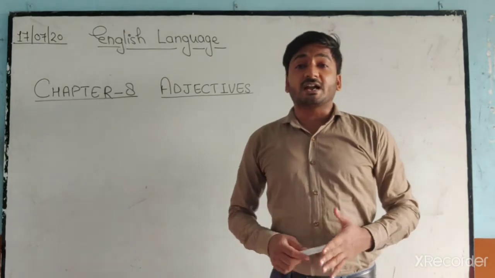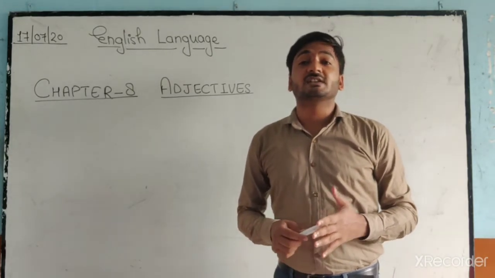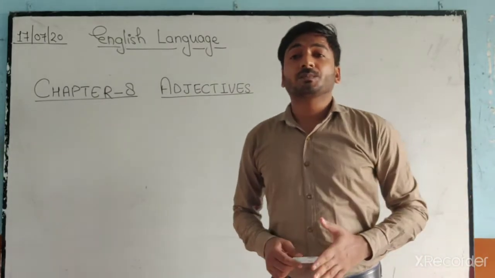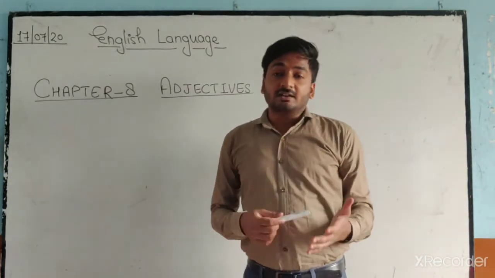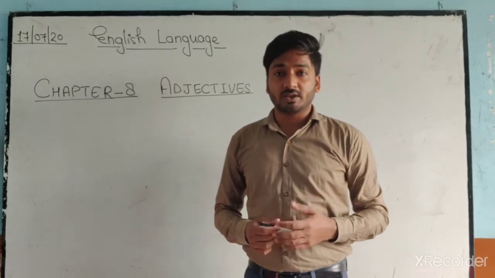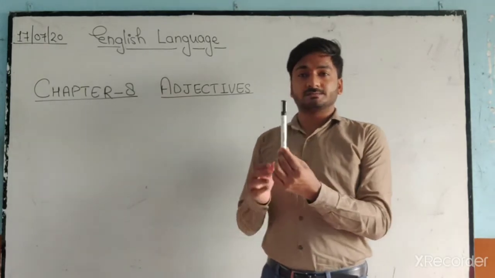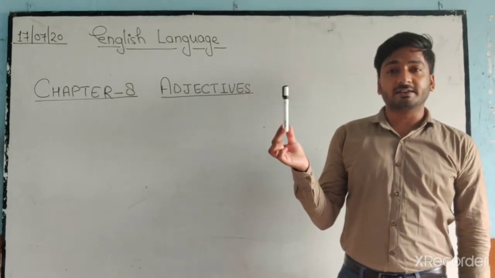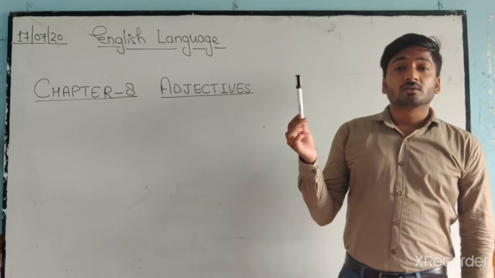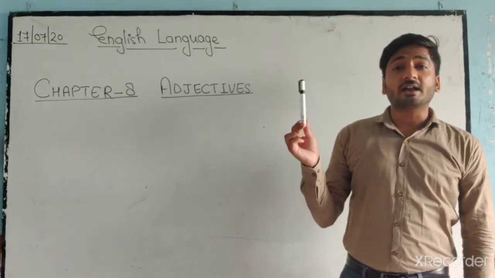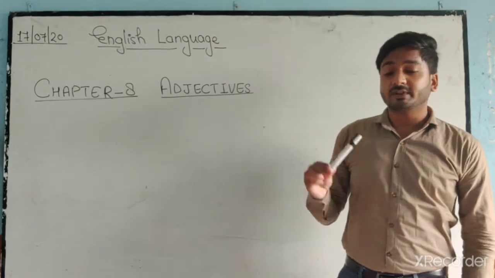Today we are going to start chapter number 8, which is adjectives. Before we start this chapter, I would like to ask you all something. What is this? This is a marker, and it has two colors, black and white.